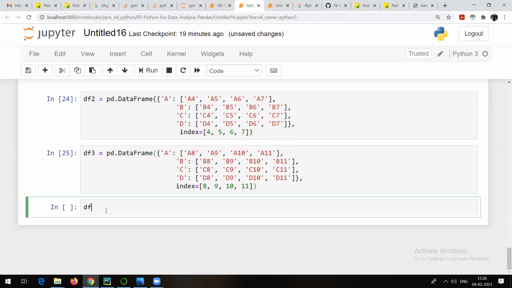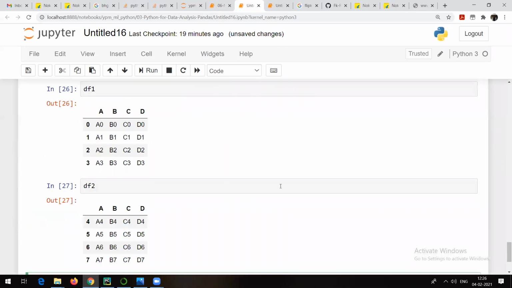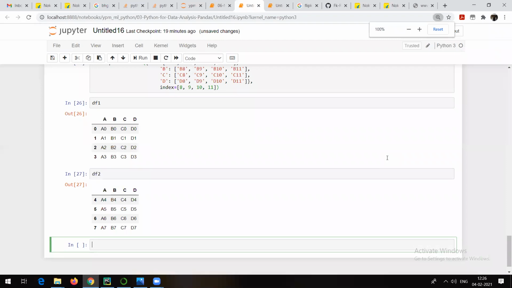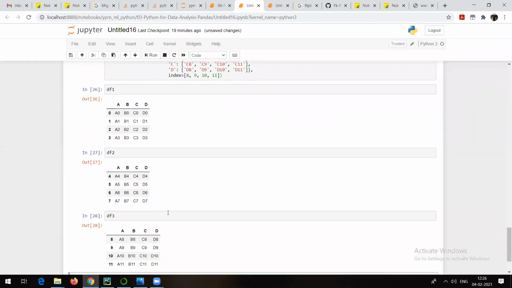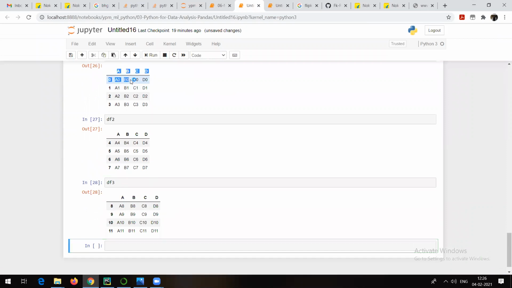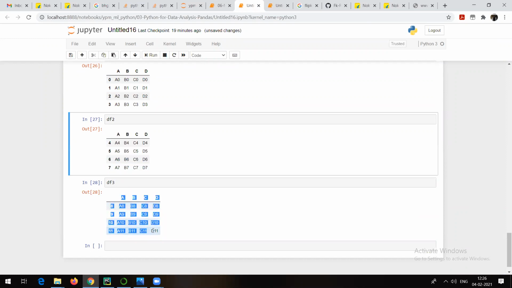Let me show you data frame 1. This is data frame 1. This is data frame 2. Let me minimize this so that we can see everything in one place. DF3. Now you can see that we have data frame 1, data frame 2, and data frame 3. So now we want to concatenate them.